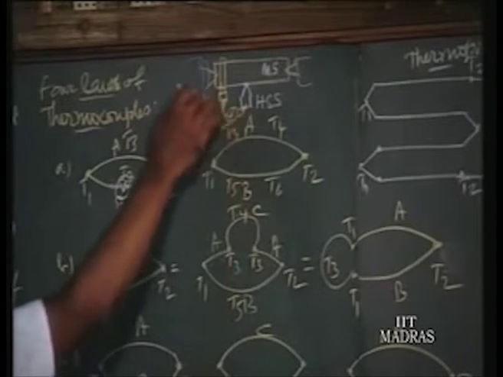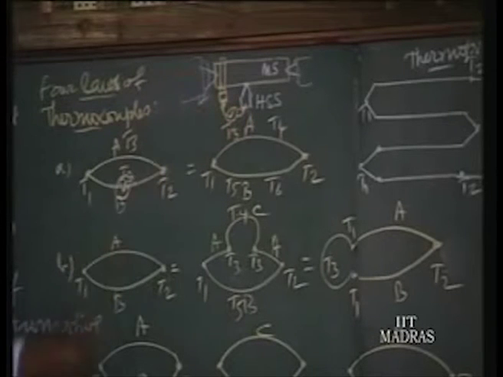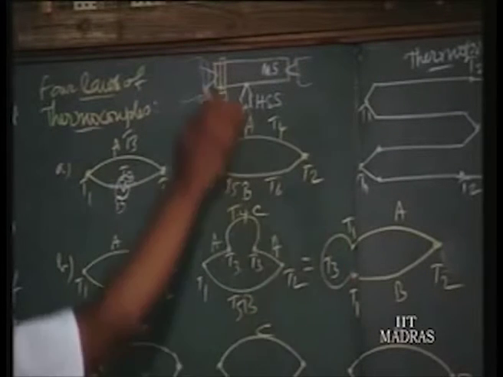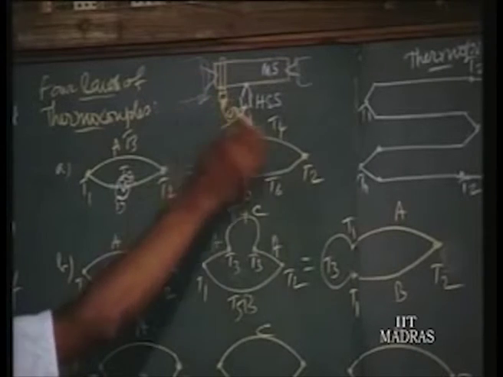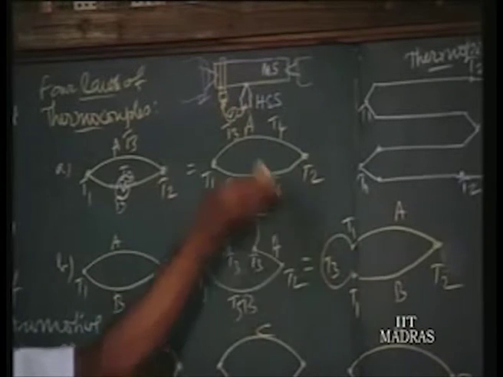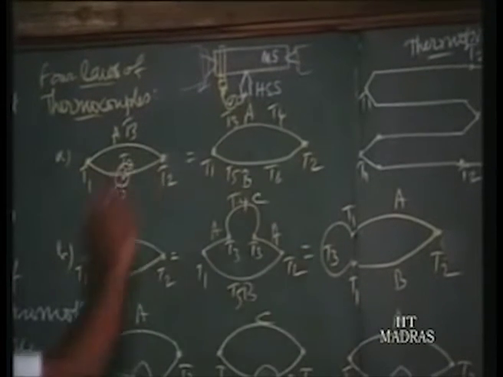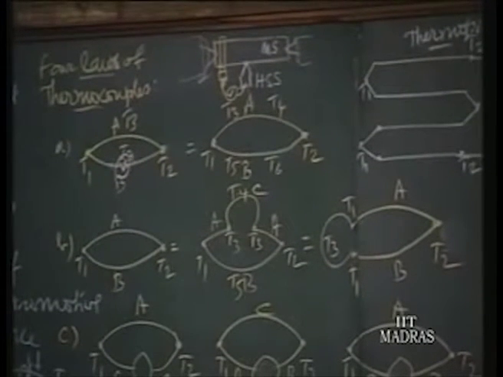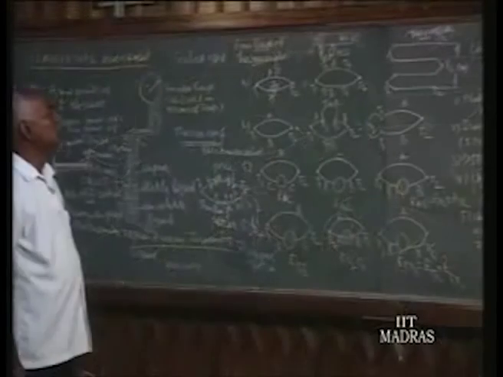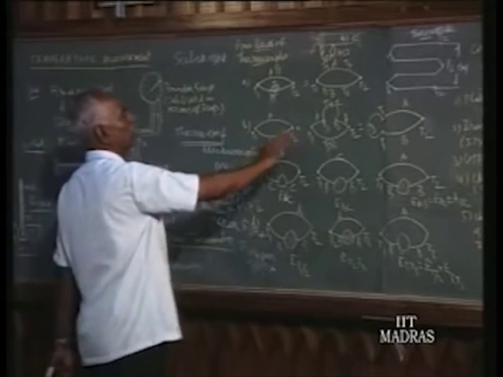Between these two new junctions we connect a voltmeter by a suitable mechanism, that's all. The slip ring and the brush is a new mechanism. That means at atmospheric temperature we connect the voltmeter, that is, T1 is split and made to connect a voltmeter. This is the circuit that is made use of in the temperature measurement of a cutting tool in a lathe, for example. So that is our second law.